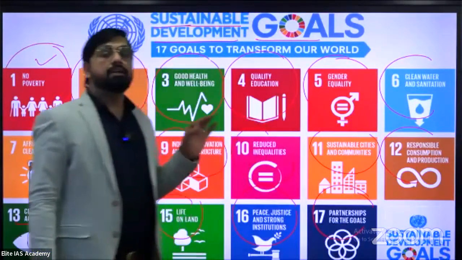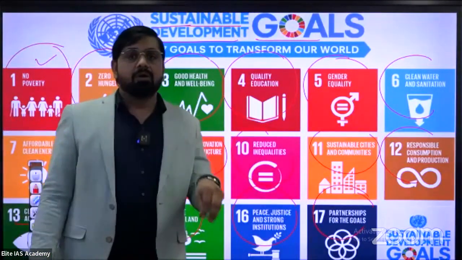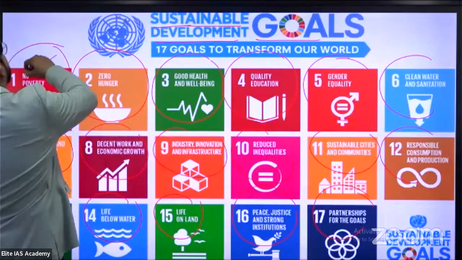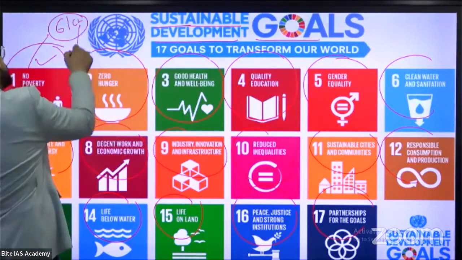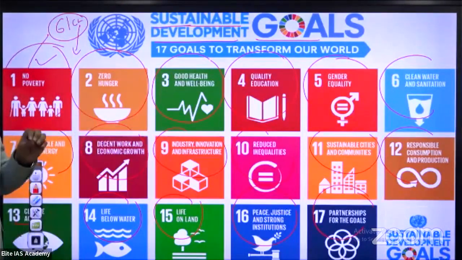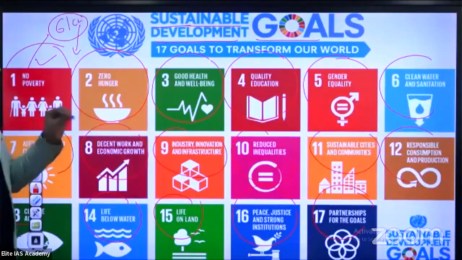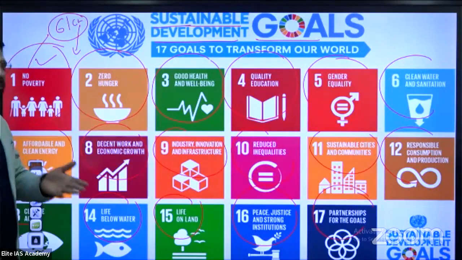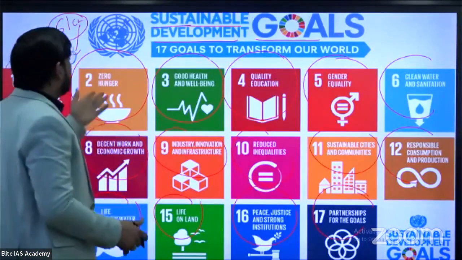Especially those are the 17 goals, not only for the global forum but also for India, because those are the biggest problems in India, especially poverty. The government has already accepted that approximately 61 crore people come under the poverty line. The Indian government officially accepted that approximately 61 crore people are under the poverty line. We also know very well what the rank of India is in the World Hunger Index, more than 100.